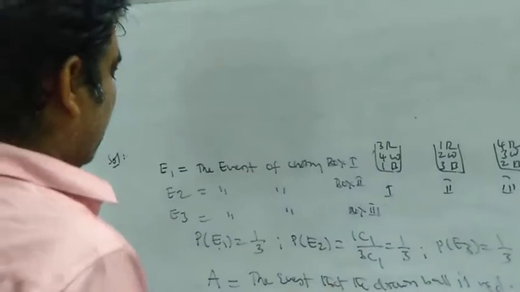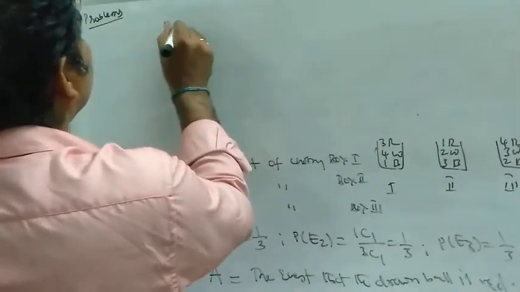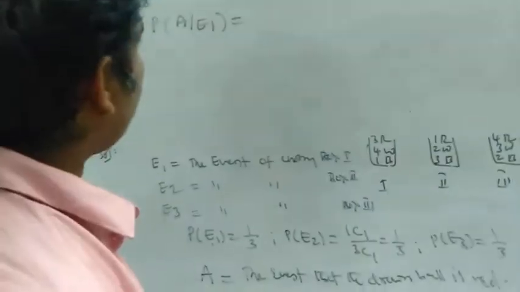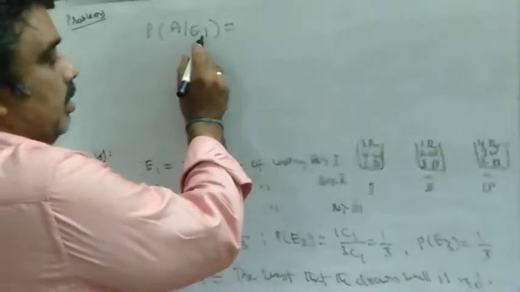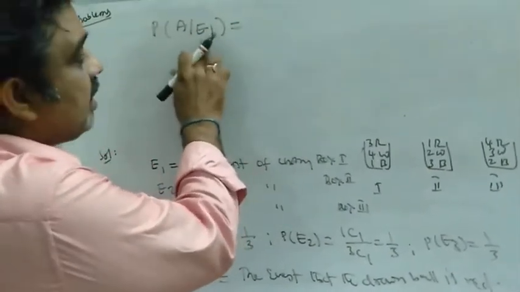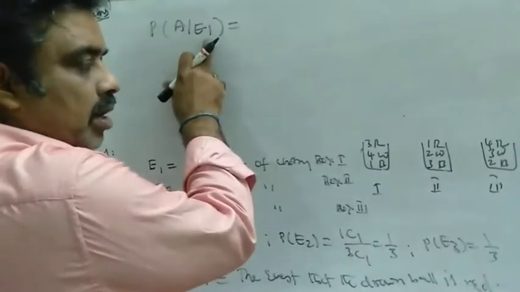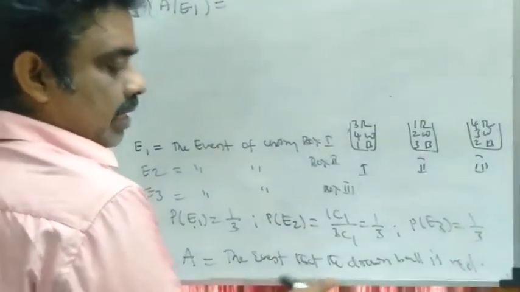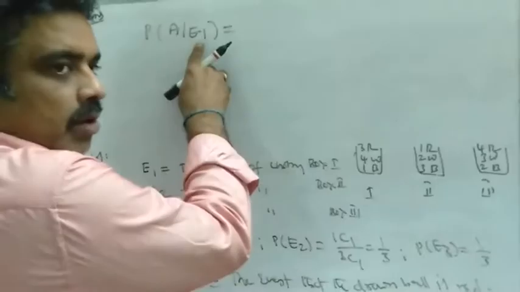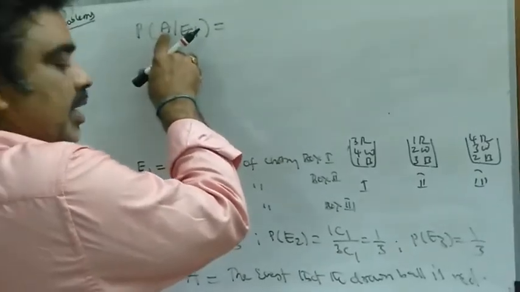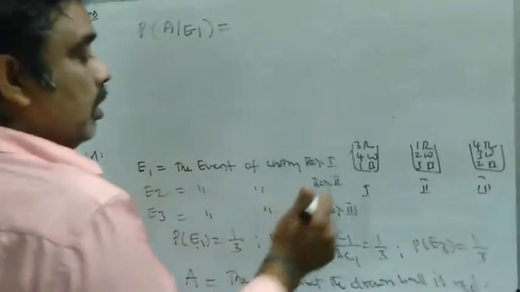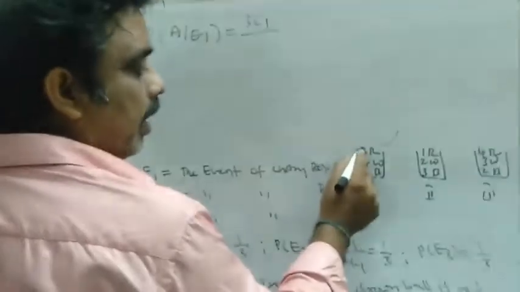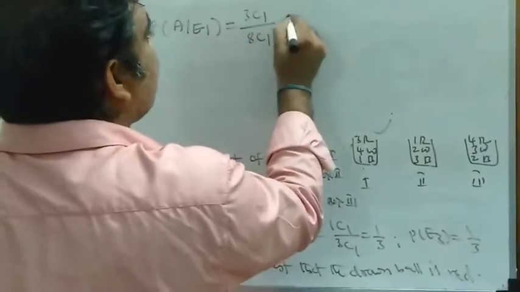P of E1 given A, you have to calculate P of A given E1. So notation is very important. The probability of A given E1. That means, if you choose the first box, E1 is the already happened event. If you choose the first box, then the probability of happening of the event A. What is the event A? A is the event that the drawn ball is red. Then you have to write the probability of getting a red ball. Red ball means there are 3 red balls, that is 3C1, by the total number of balls, 3 plus 1, 4 plus 4, 8, that is 8C1,